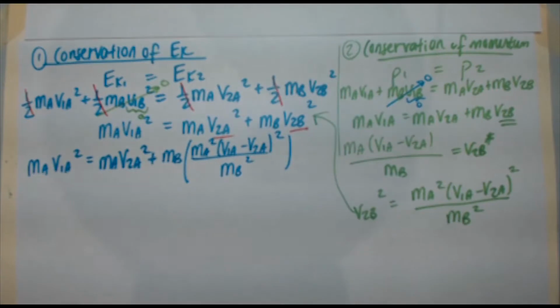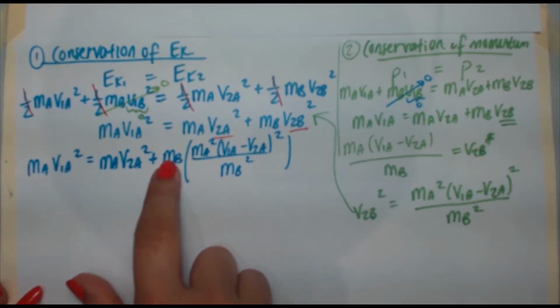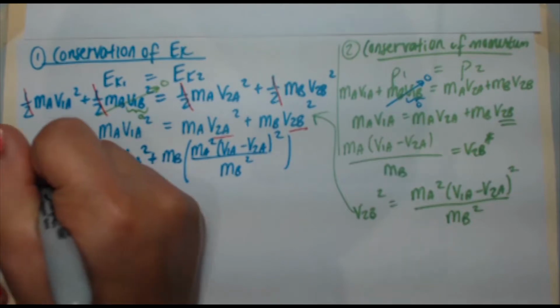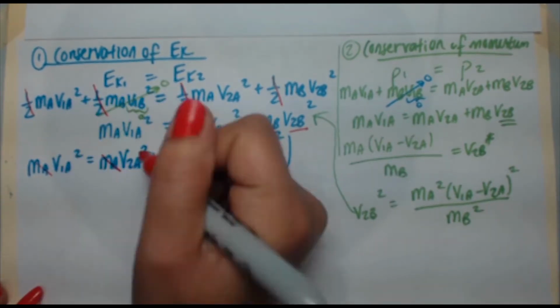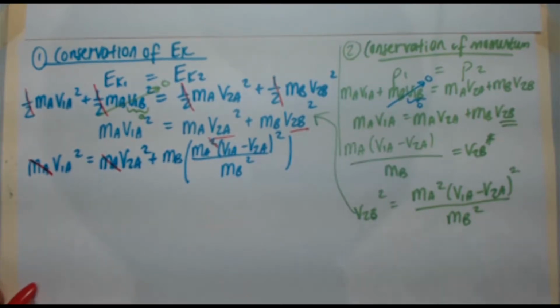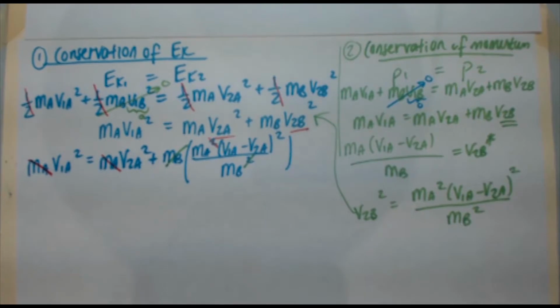Now I can start canceling some things out. I've got ma in every single term. This is one term because this is getting multiplied to that, and this is a term in itself. So I can cancel out ma here, ma here, and one of them from there. And I can cancel out one of these mb's with this mb. So that goes away as well.